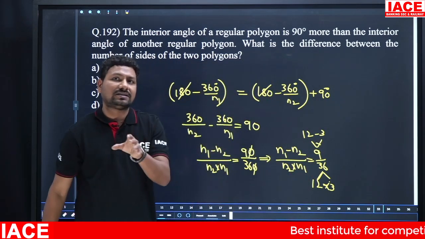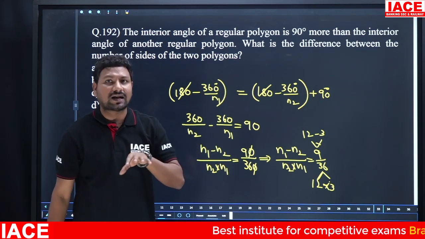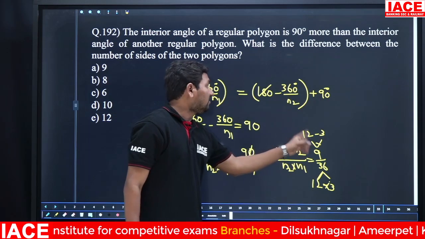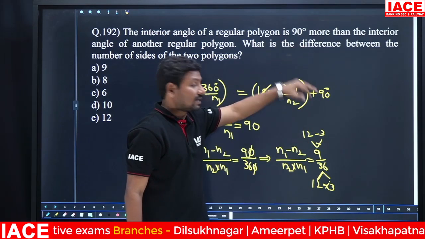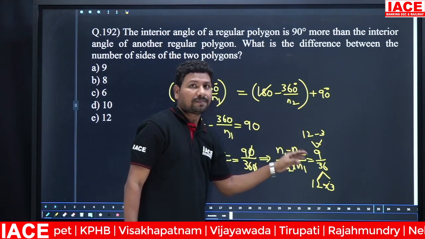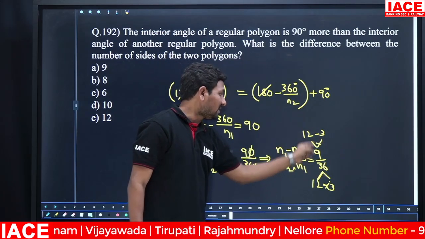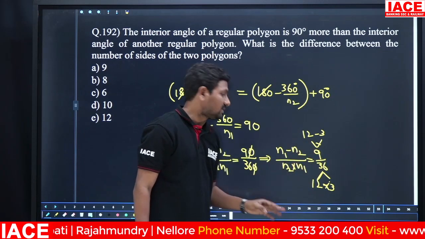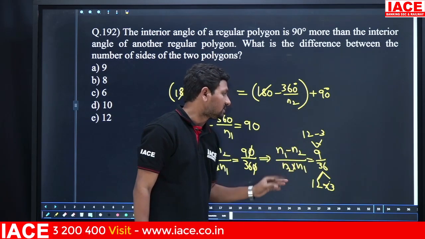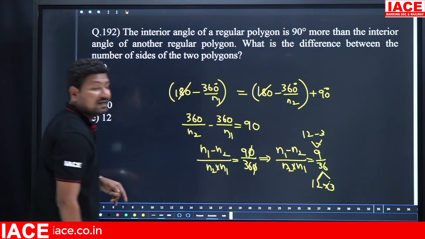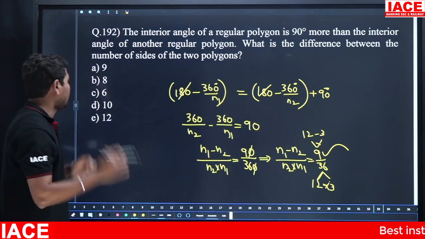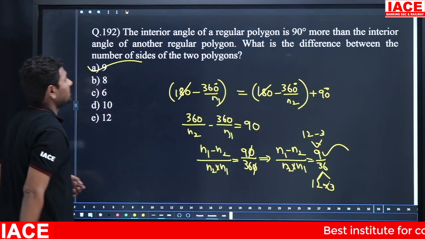The least polygon contains the number of sides of an equilateral triangle, that is just a triangle only. Okay, then the highest polygon with more than 90 degrees, with difference of 90 degrees, means the highest polygon is 12 compared to the triangle. Then 12 minus 3 is 9, 12 into 3 is equal to 36. Then n1 minus n2 is equal to 9, n2 into n1 is equal to 36. Here the difference between their polygon sides is equal to 9. 9 means option A.